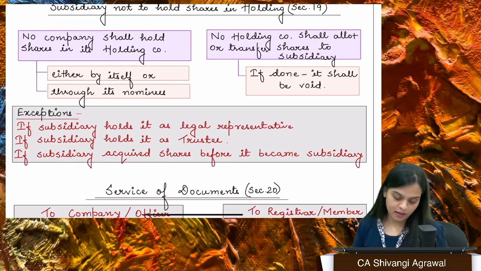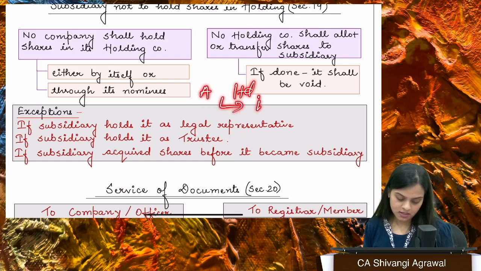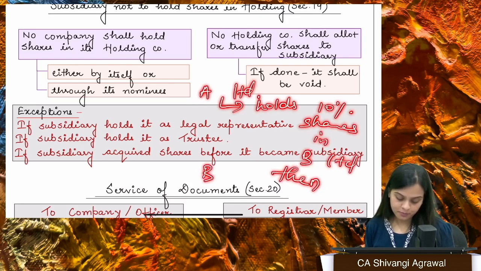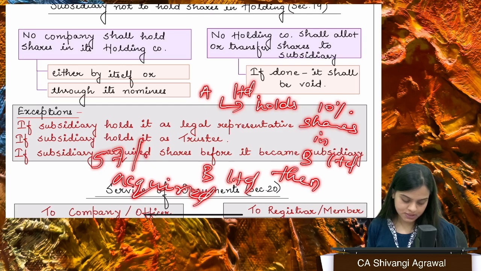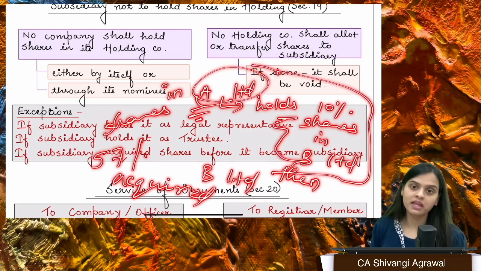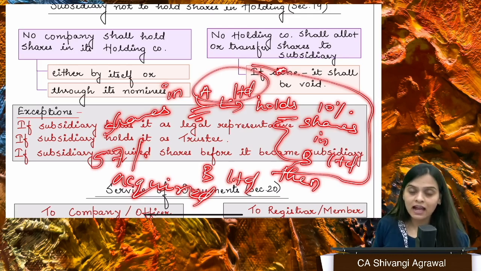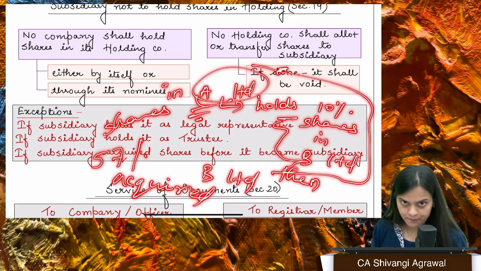If I am a subsidiary company, or let's say we have A Limited holds 10% shares in B Limited. Okay. Then B Limited acquired 57% shares in A Limited. That means A Limited is holding these 10% even before it became the subsidiary, right? So where the subsidiary company is a shareholder even before it became the subsidiary company, then that falls under an exception and it is allowed, right?